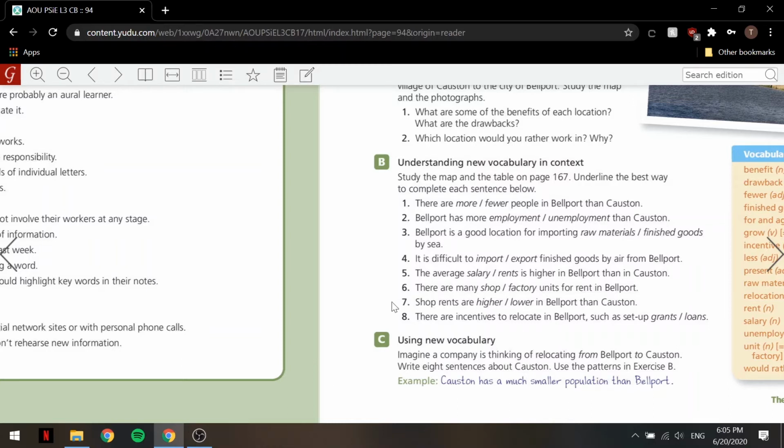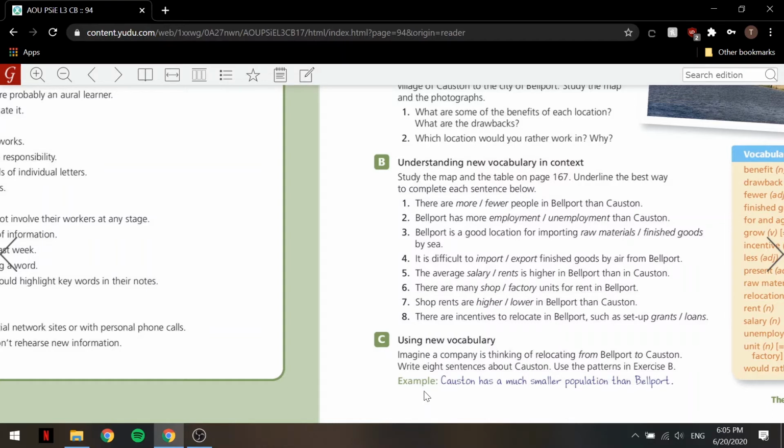So we want to use sentences with the same pattern as exercise B here. So he gave us an example: Coston has a much smaller population than Bellport. So now that you are a little bit more familiar with Bellport and Coston, I want you to write 7 sentences, and I'll give you my own as well, but these are not set in stone, so you could use your own if you want.